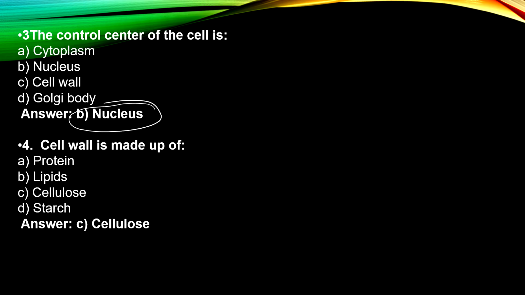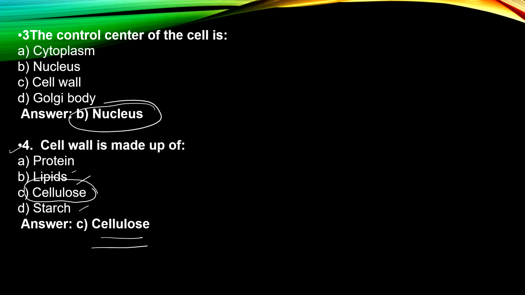Now the next question is, the cell wall is made up of what? Cell wall is made up of protein, cellulose, starch, or lipids. What is the cell wall made up of? The cell wall is ideally made up of cellulose. Okay, you got it. The answer is cellulose.